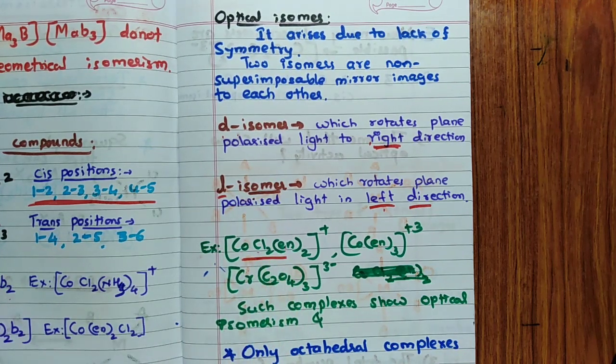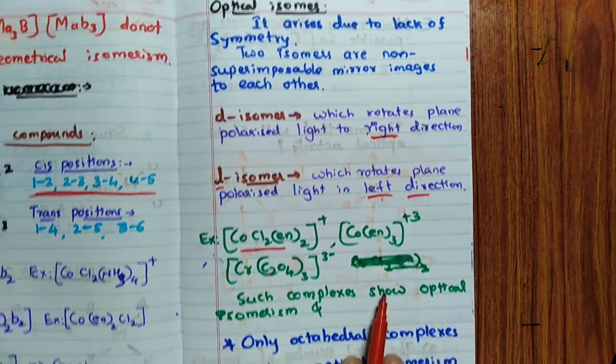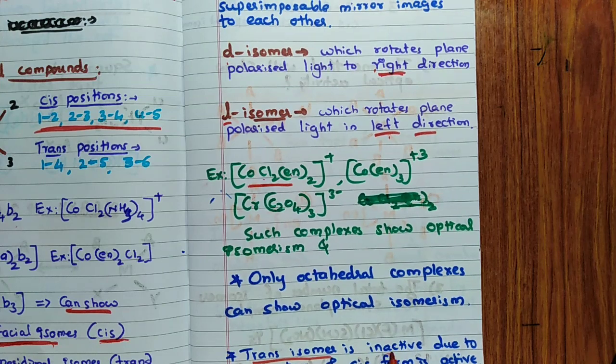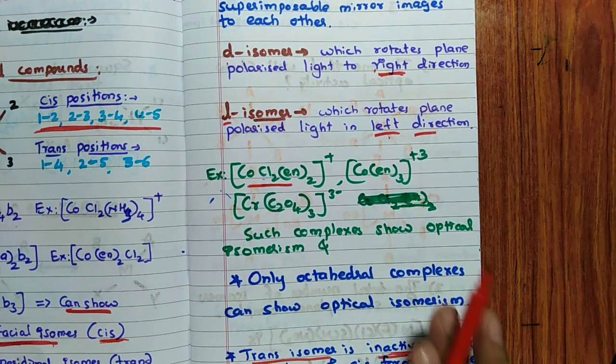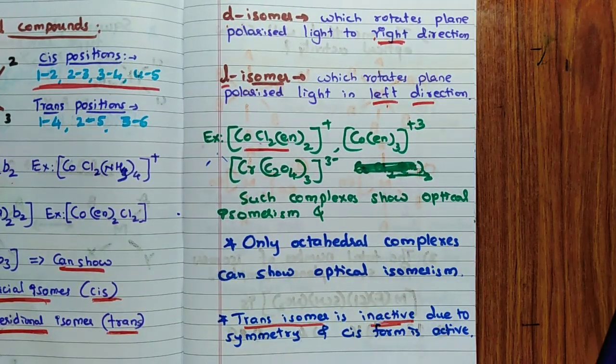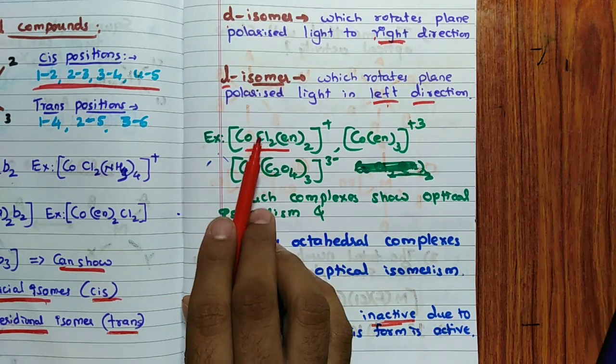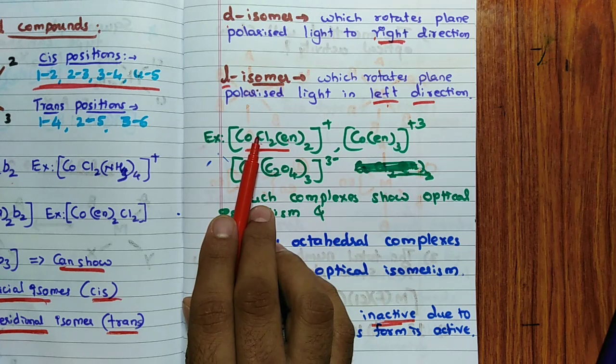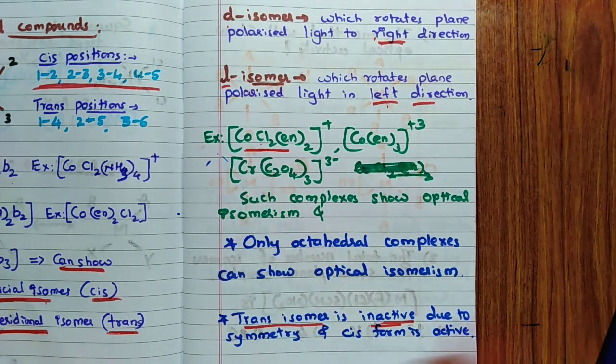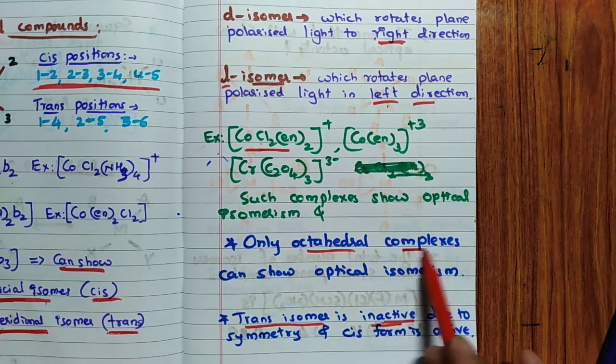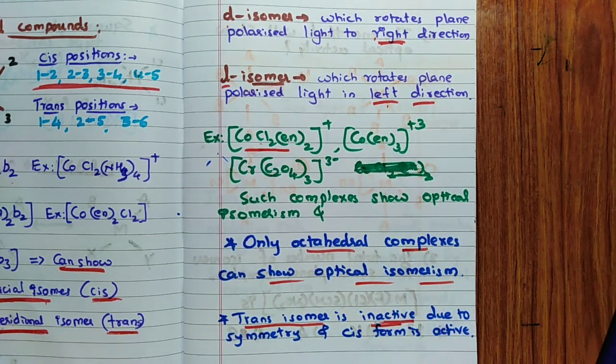One is cis and the other is trans. Remember, cis can show optical isomerism, trans cannot show optical isomerism. Remember that part. Which means in such ligands the cis form is non-symmetric, so it can show. The trans form has symmetry, hence it cannot show optical isomerism. Important: only octahedral complexes can show optical isomerism.